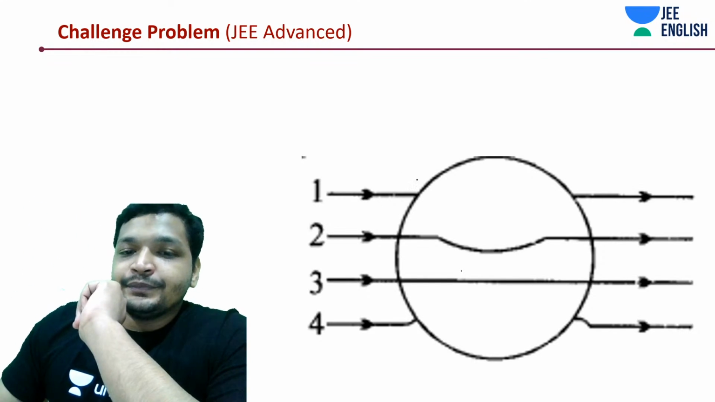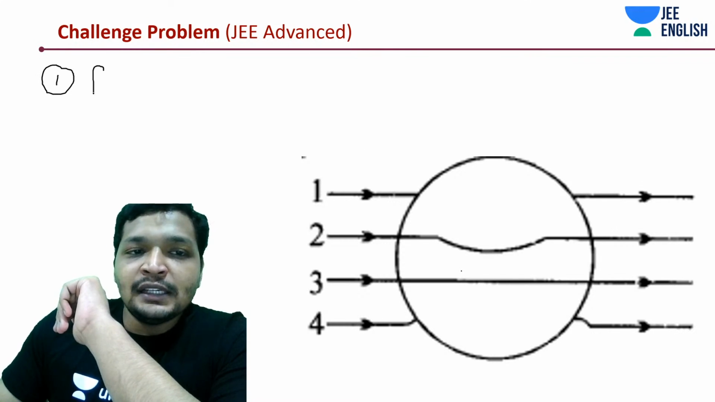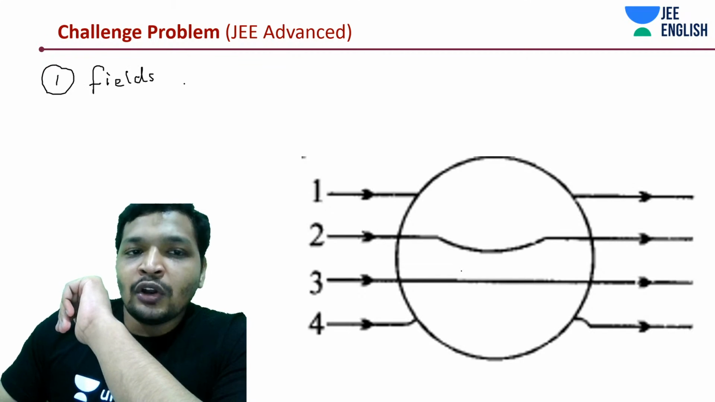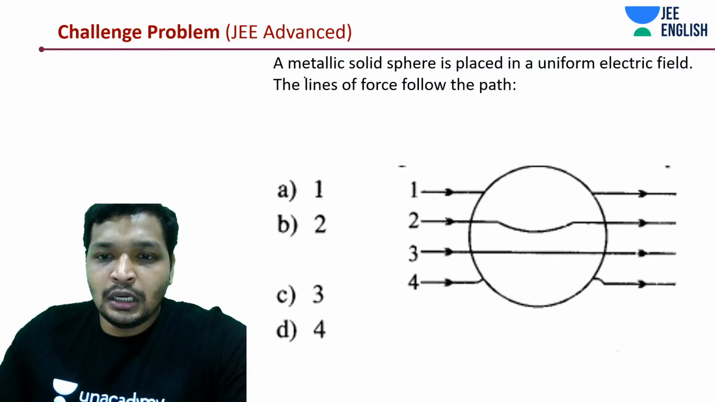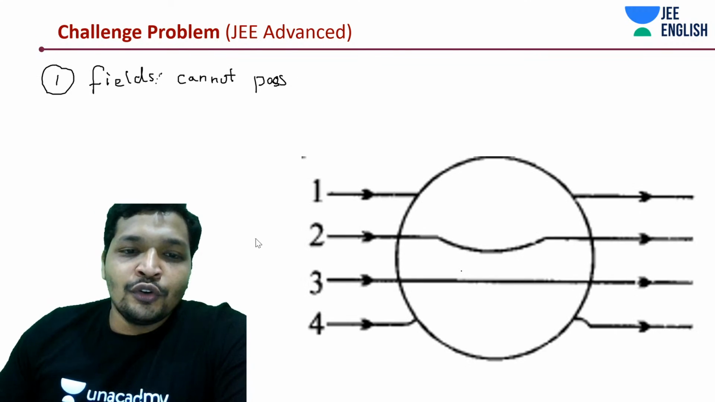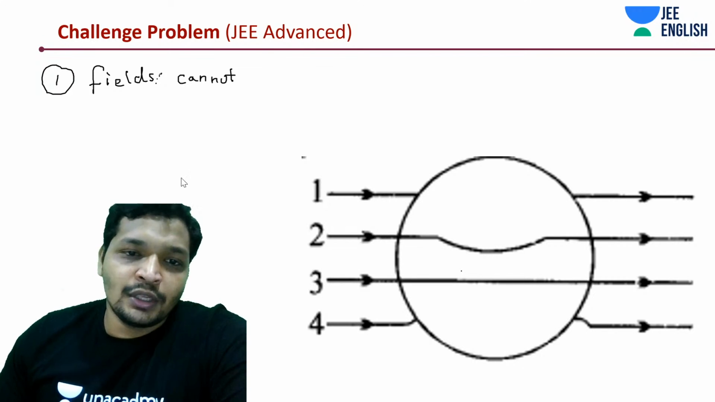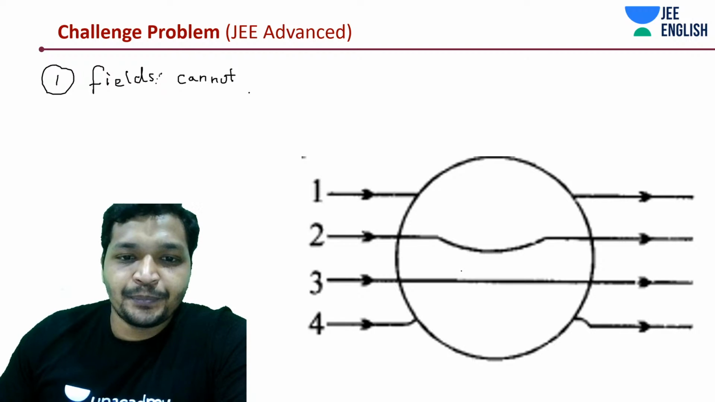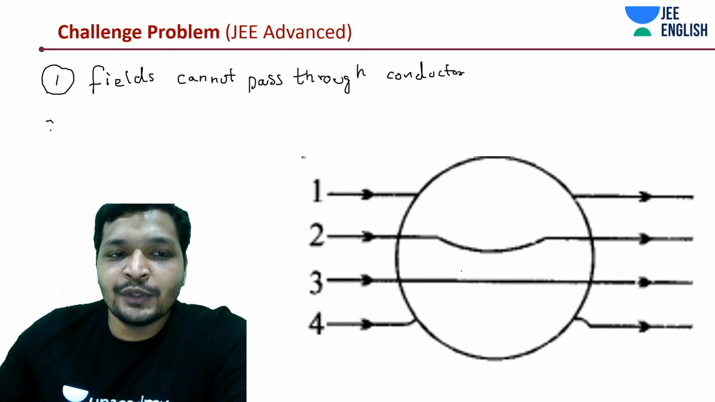First of all, two rules. Rule number 1: fields cannot pass through a conductor. Okay, in that case, it's not flowing. It looks as if it's diverging, right? Fields cannot pass through a conductor. Rule number 1. These are like universal laws.